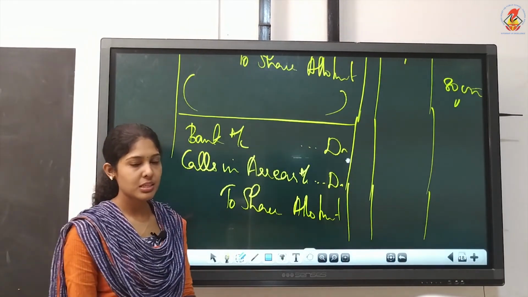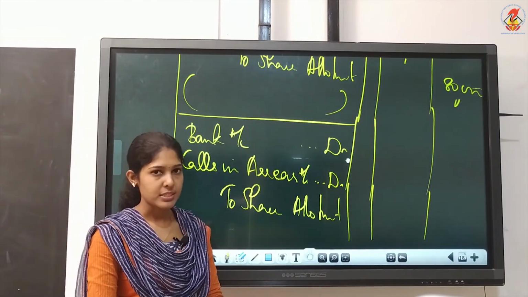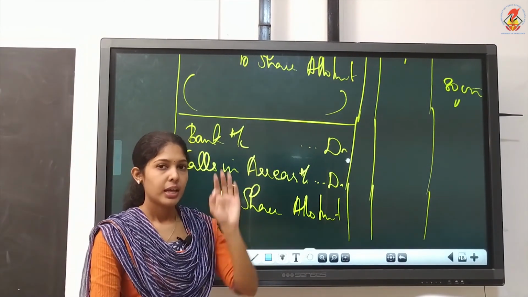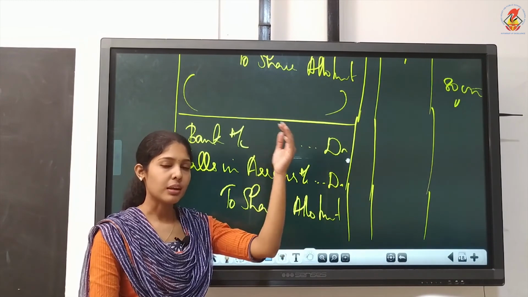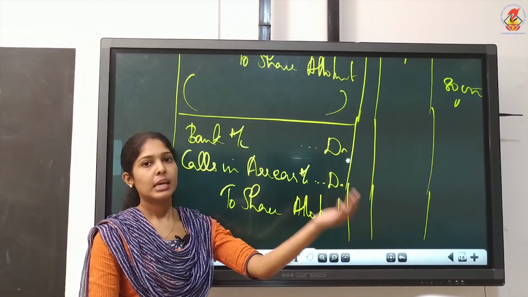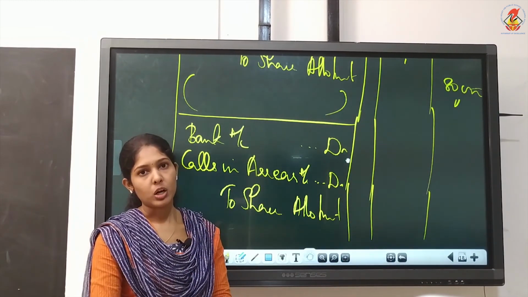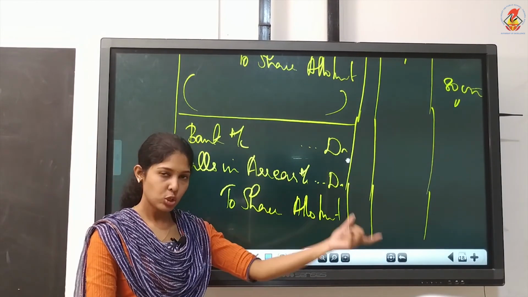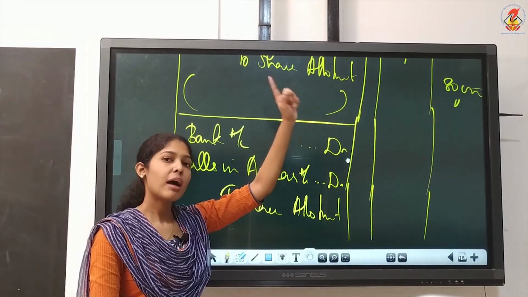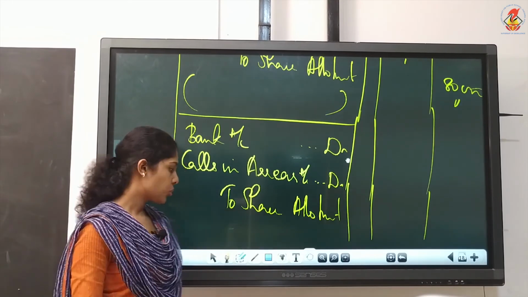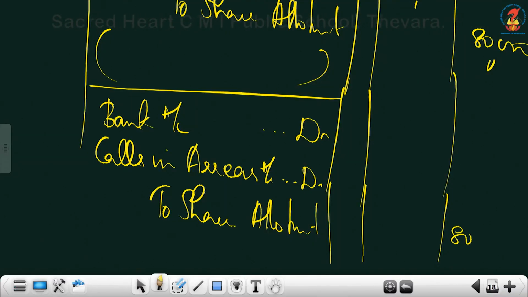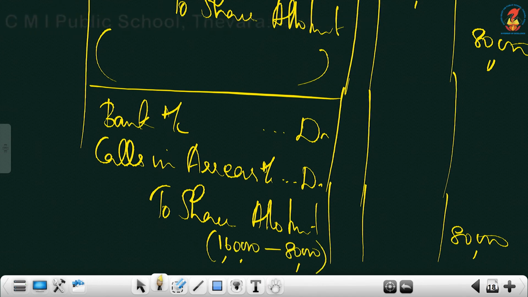Since there is prorata, what do you mean by prorata? The excess amount which we received with application getting adjusted with allotment. So 1,60,000 we had to get, but already you have received 80. So now you need to receive only the balance 80. How did we get this? It is 1,60,000, the due amount, minus the prorata amount 80.